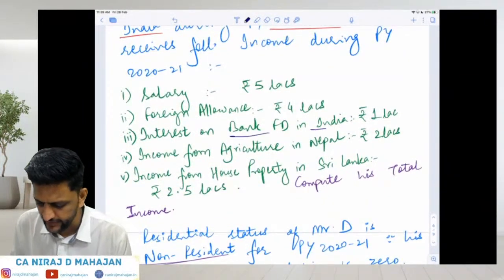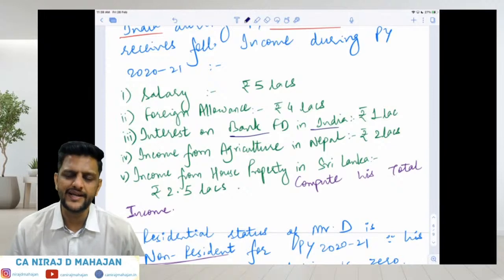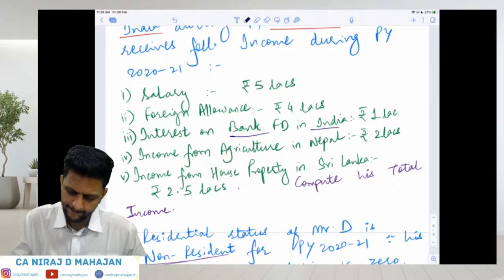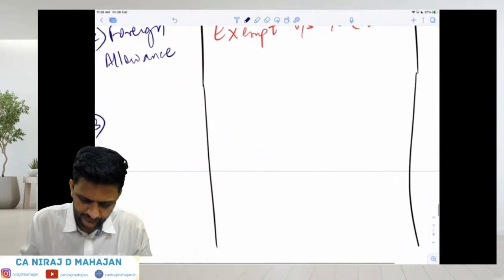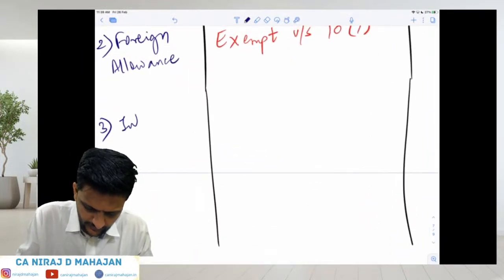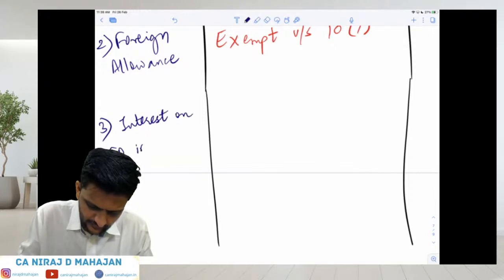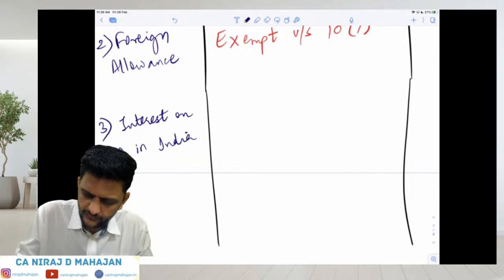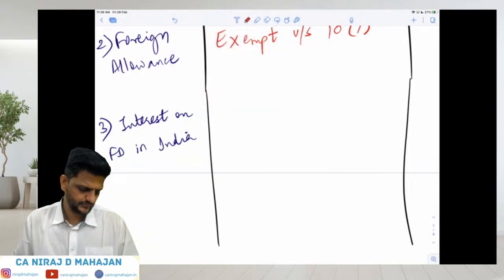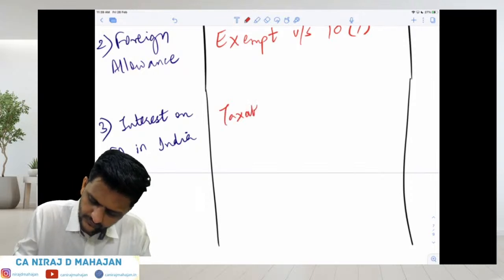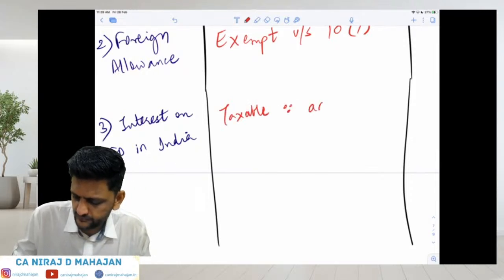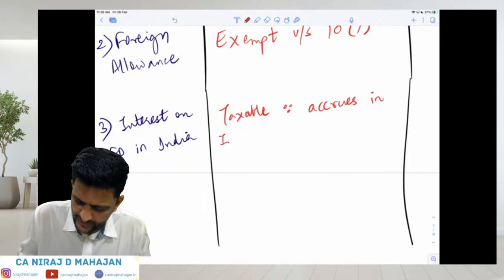Interest on bank FD in India, rupees 1 lakh. Is it Indian income or not? Just tell me that. Taxable since it accrues in India.